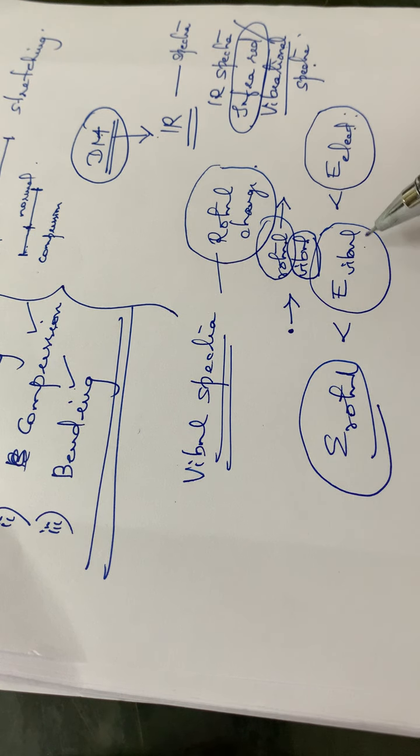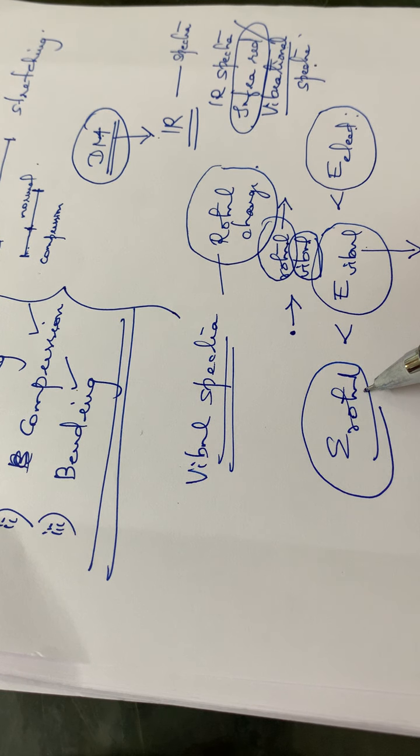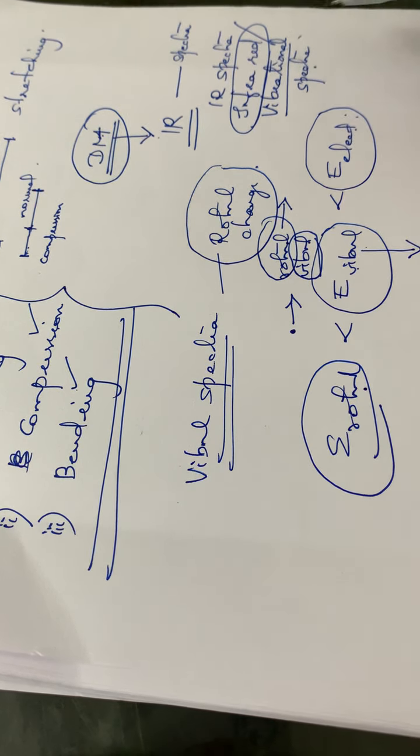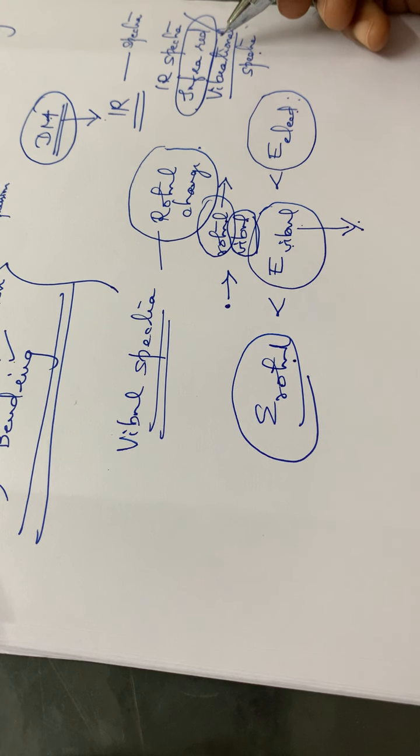So if a molecule is vibrating, the molecule will be having rotational transitions along with vibrational transitions. So a vibrational spectra or an IR spectra will be accompanied with vibrational as well as rotational transitions.